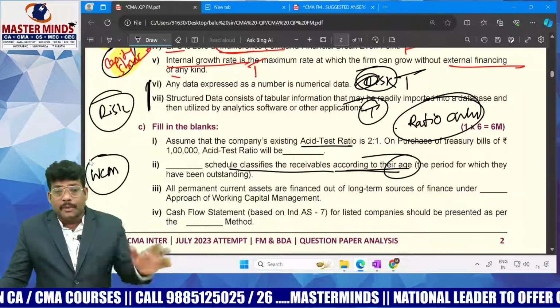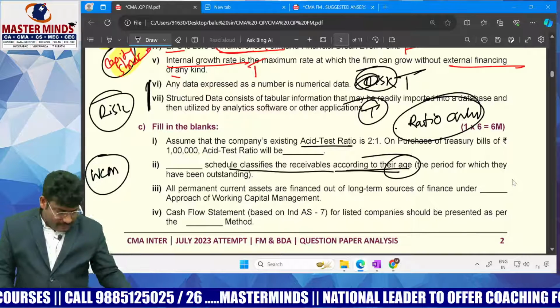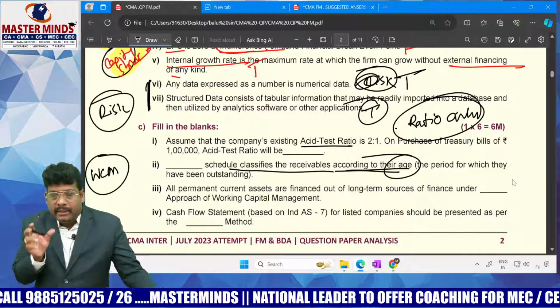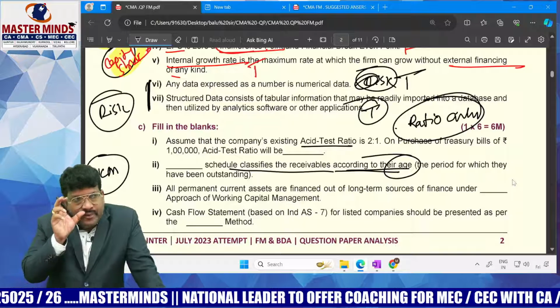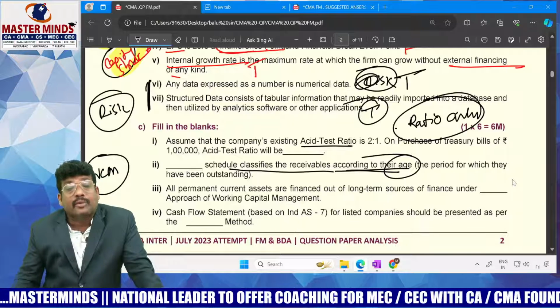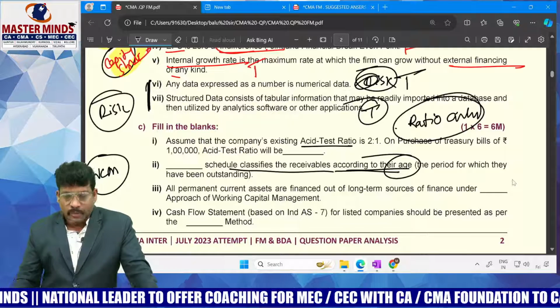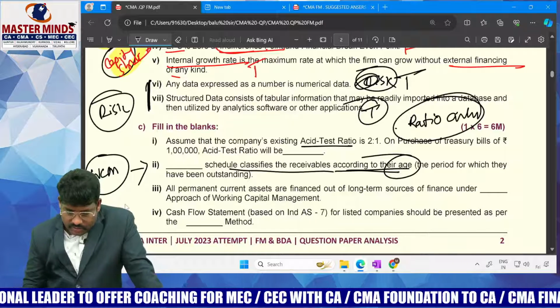So when you put receivables in a schedule, a table form, considering the time element, we can conclude from which time period onwards the receivables are getting blocked. Based on that, we can adopt wonderful collection procedures and management of receivables. So this question is from the working capital management chapter.